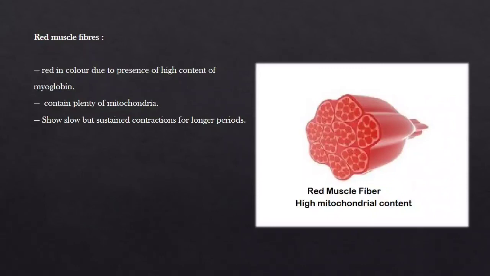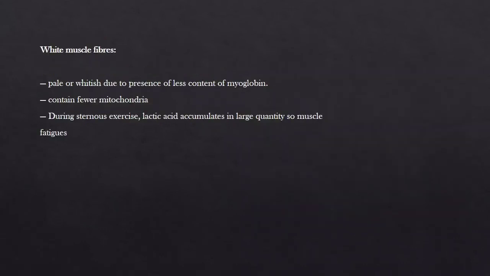Now, let's move ahead with the white muscle fiber. The white muscle fibers are pale or whitish due to the presence of less myoglobin. They have fewer mitochondria, and during strenuous exercise, lactic acid accumulates in large quantity, so the muscle fatigues.